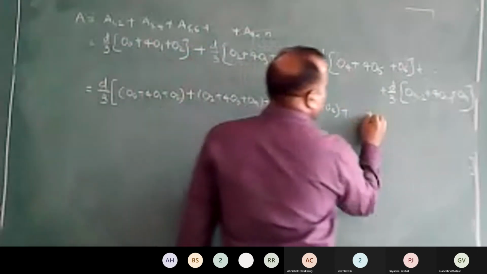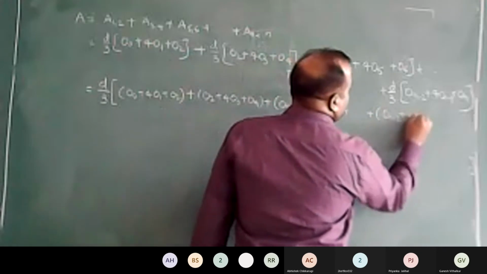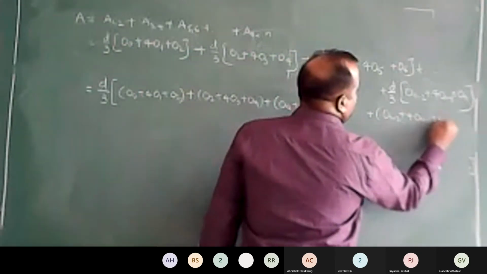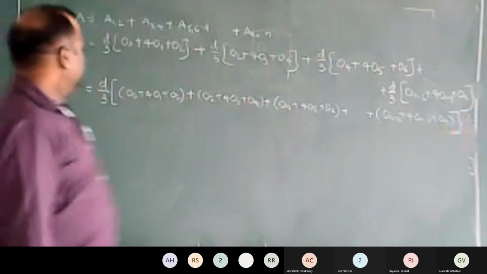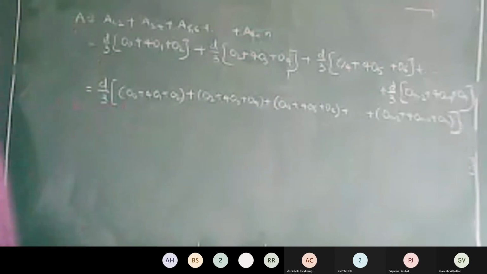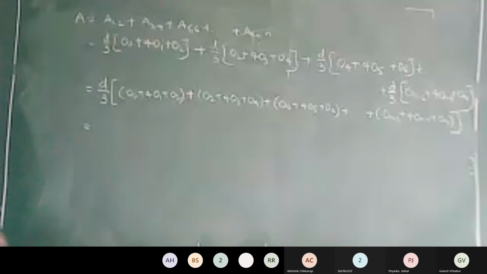This will happen up to On minus 2 plus 4 times of On minus 1 plus On. Is there any difficulty here in this step?